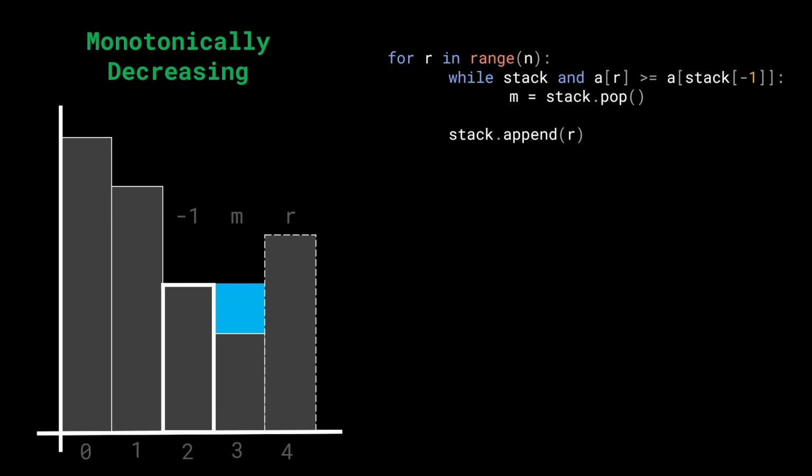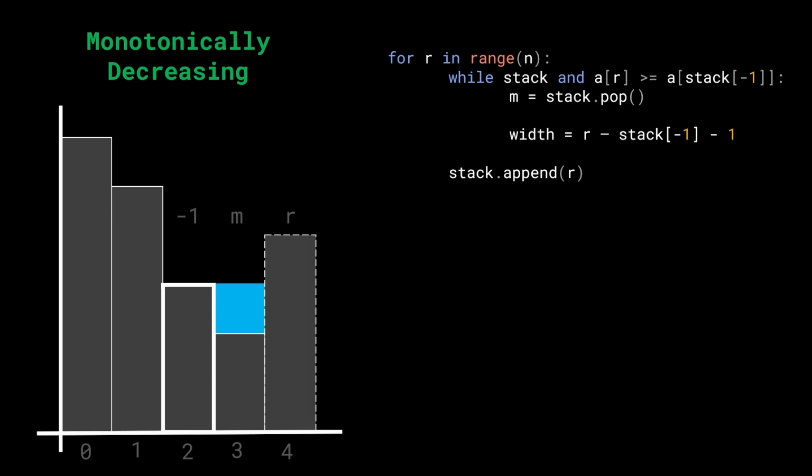So what do we have here? We have a case where after we pop out one element from the stack, that is the m element, we have the stack top currently acting as a left bounding index, and the r, which is the current index I'm on, is the right bounding index. Which means that in a way, I've actually found the width of the water trapped. Pretty amazing, right? So what is the width going to be?